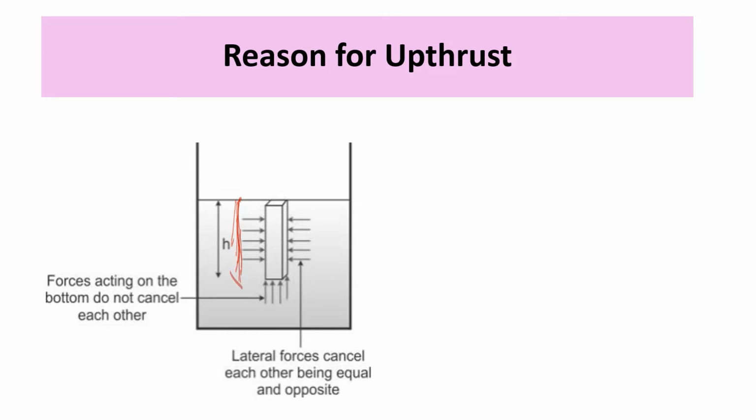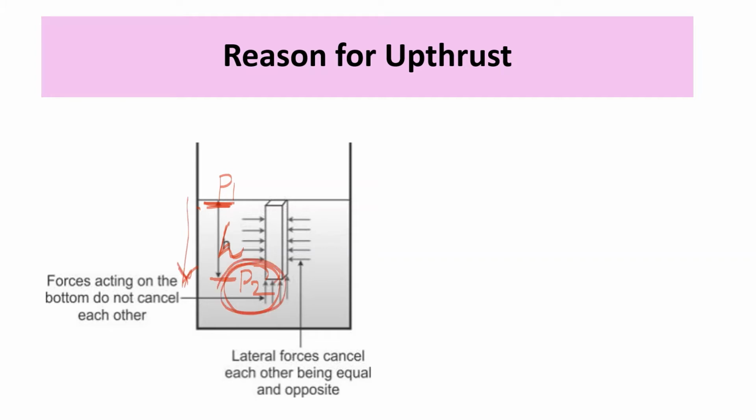As the depth increases, the pressure increases. Say the pressure at this point be P1 and at a depth h below the surface of water, let the pressure be P2. The pressure at P2 will be more because when the depth is more, pressure will be more.